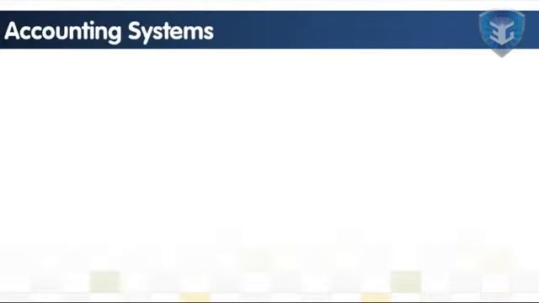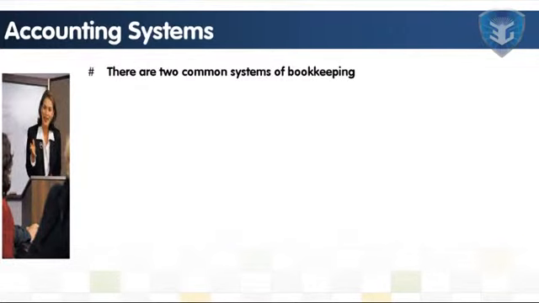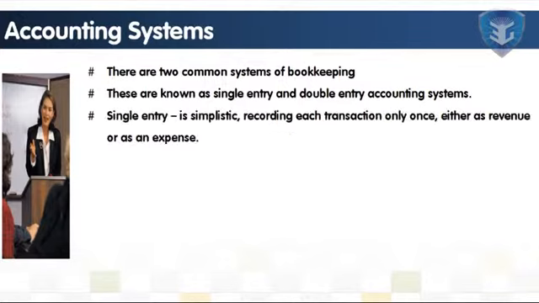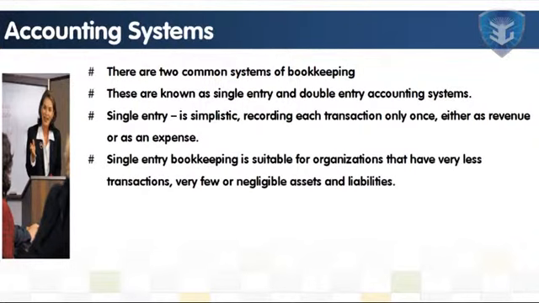Accounting systems. Single entry and double entry. There are two common systems of bookkeeping. They are known as single entry and double entry accounting systems. The first, single entry, is simplistic, recording each transaction only once, either as revenue or as an expense. Single entry bookkeeping is suitable for organizations that have very few transactions, and very few or negligible assets and liabilities.